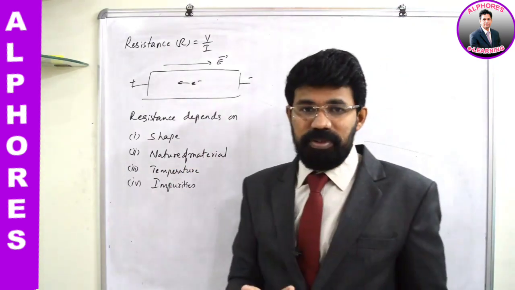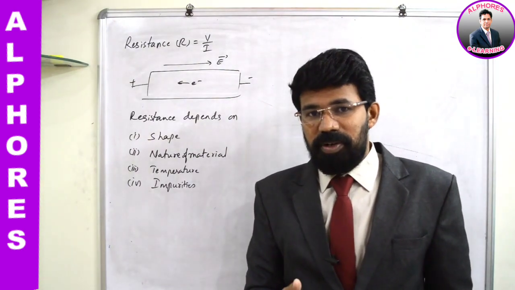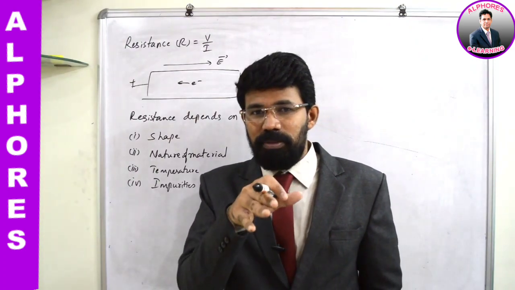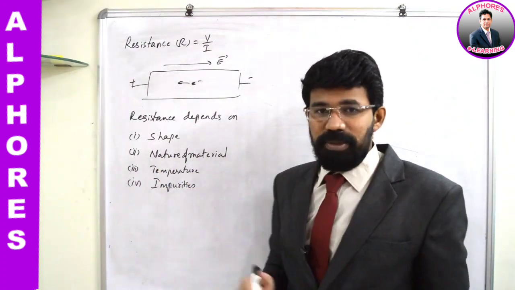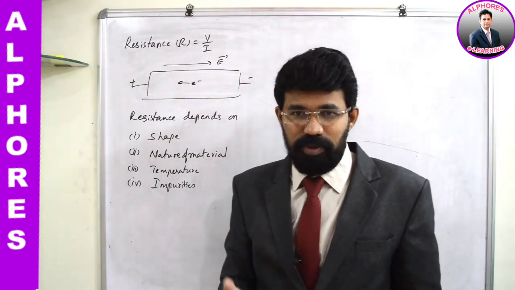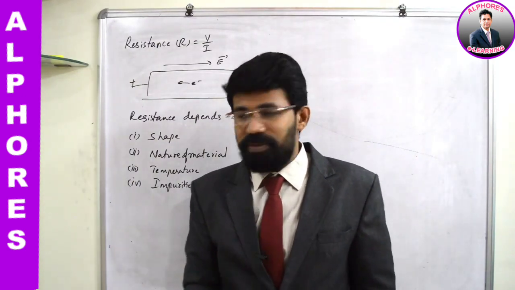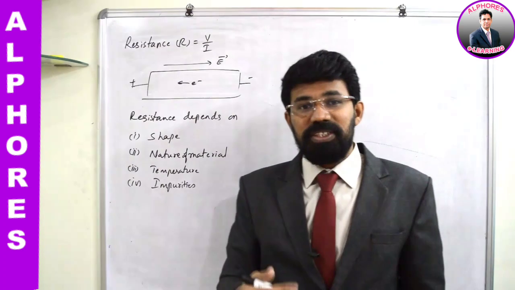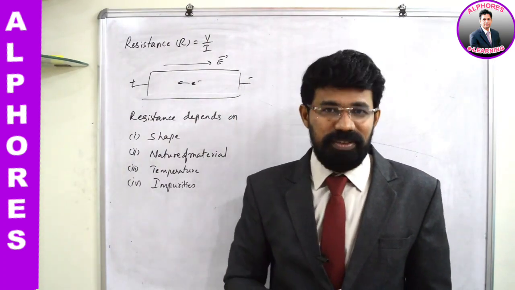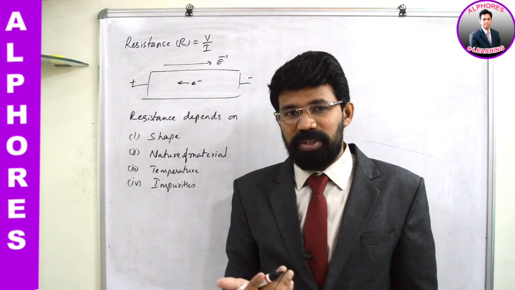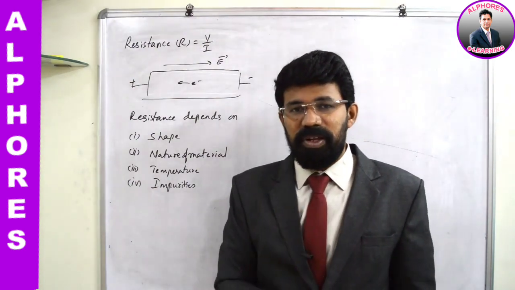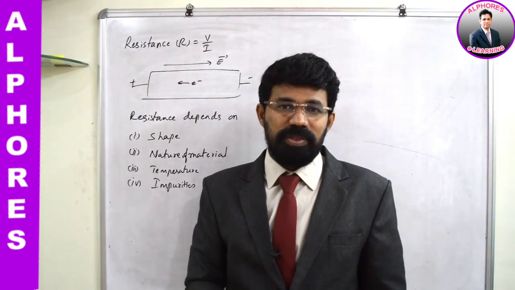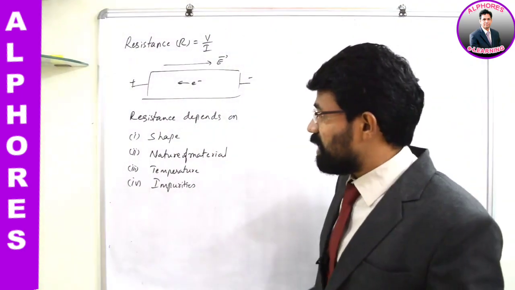Nature of the material: depending upon the nature of the material, the availability of the number of valence electrons will be different, the atom's size will be different, and the space available for the passage of electrons will be different. So nature of the material can influence the resistance. From material to material, resistance will be different. And when the temperature rises, what happens to the resistance? Resistance increases. And when impurities concentration increases, then also what happens? Resistance increases. Impurities concentration increasing means foreign atoms are sitting inside the lattice of this conductor. So obviously the number of collisions increases, and because of that also resistance increases. So that's how these things can influence the resistance.